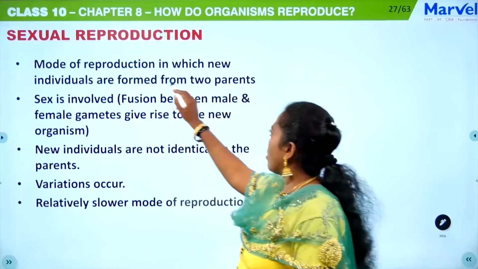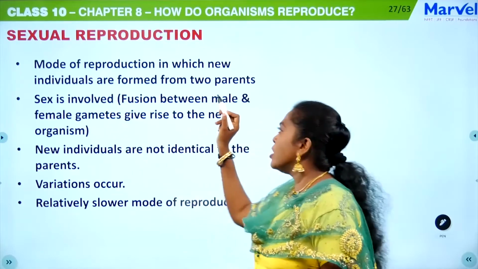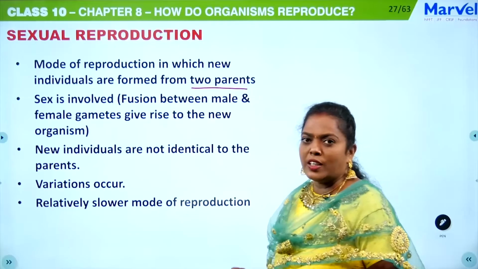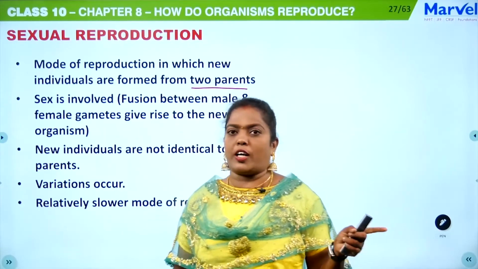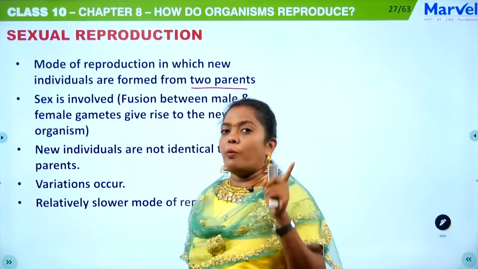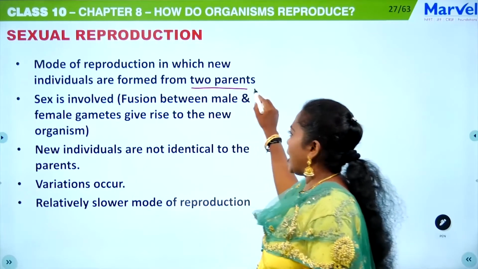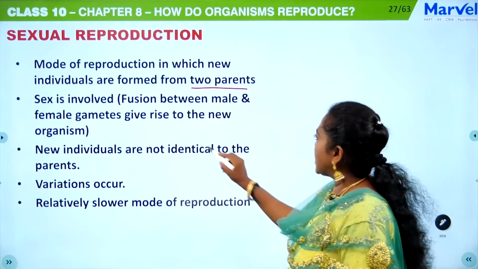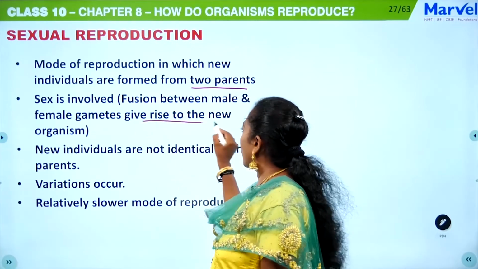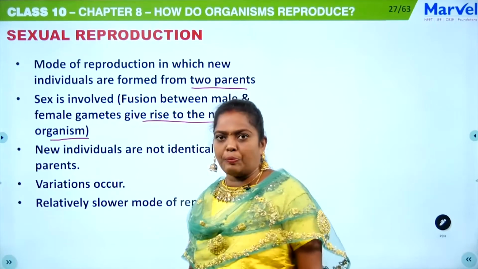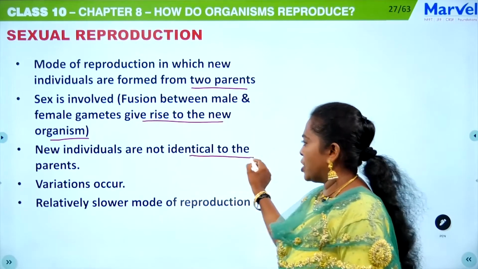This is a mode of reproduction in which new individuals are formed from two parents. That is the keyword. In asexual reproduction, it is a mode of reproduction where only one parent is involved. But here, two parents are involved, so sex is involved. The fusion between male and female gametes gives rise to the new organism. These new individuals are not identical to the parent.